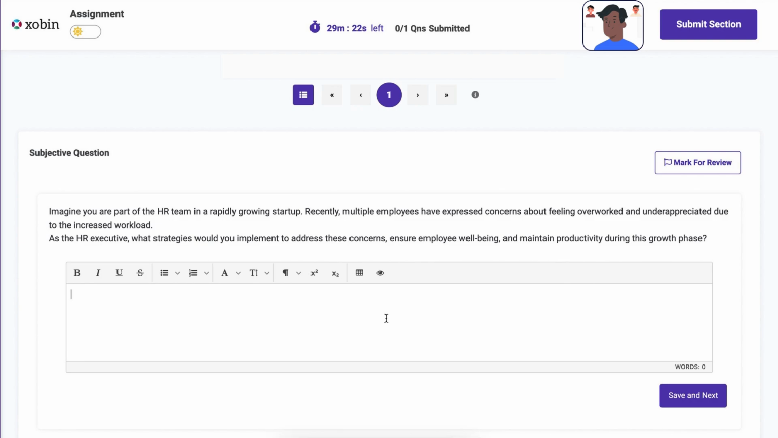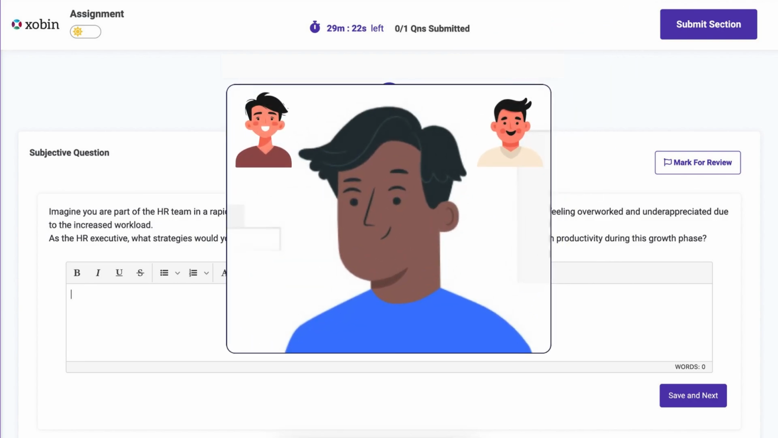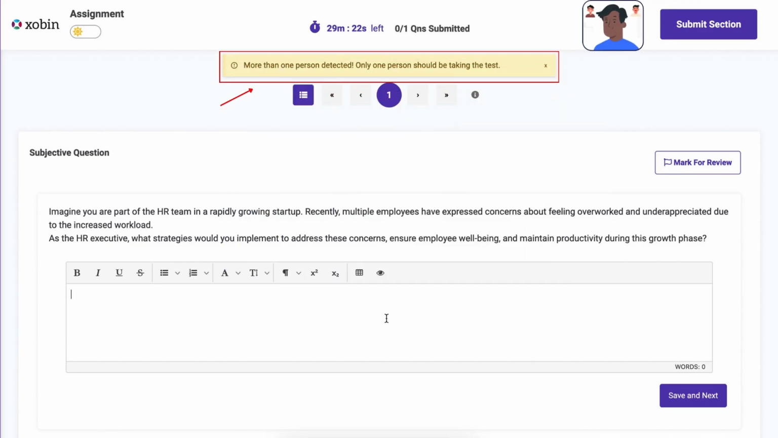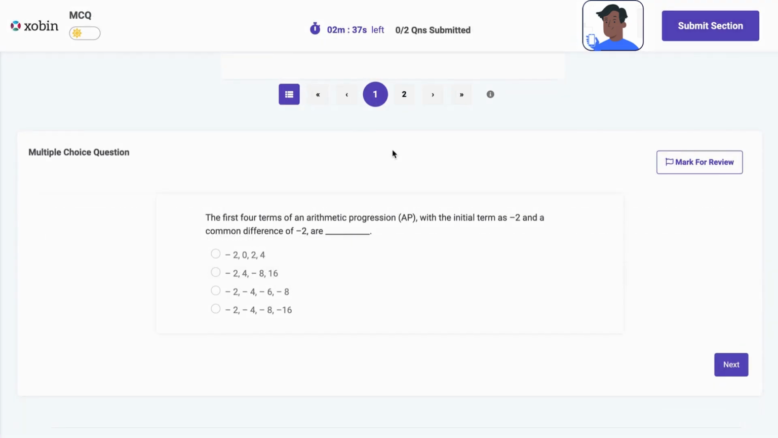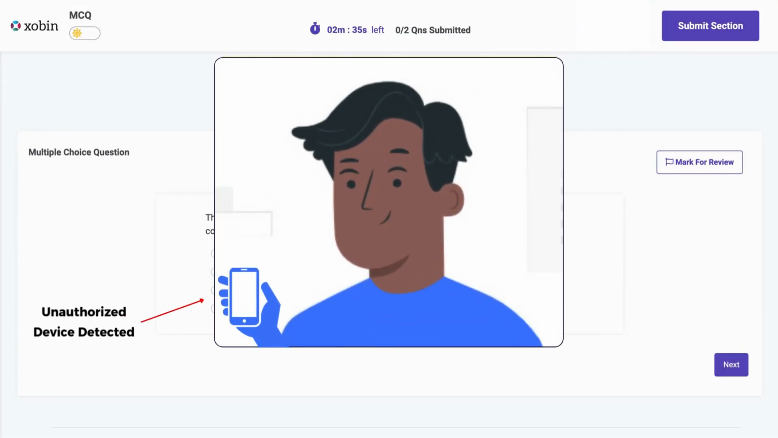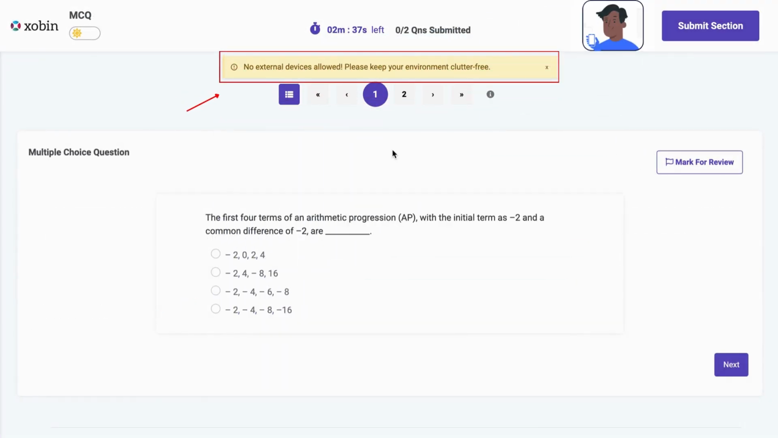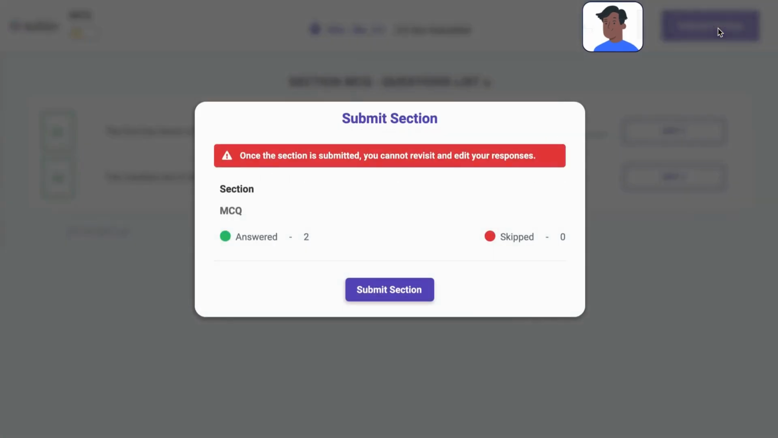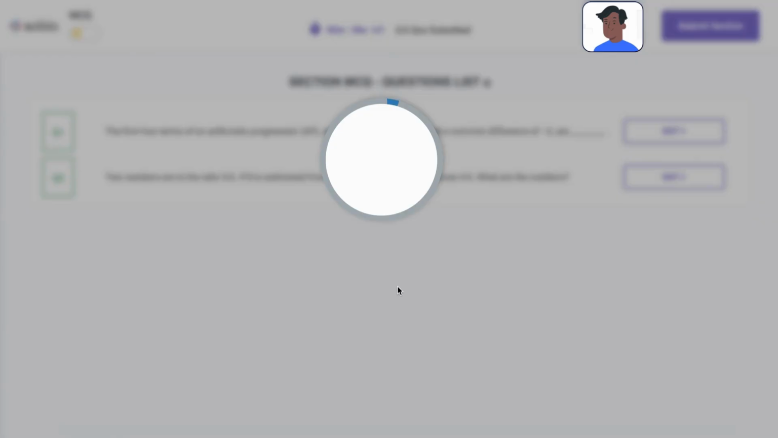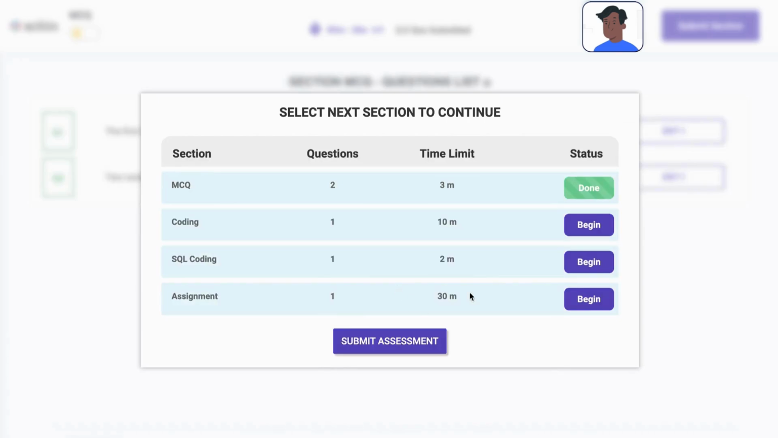Then after some time, we can see there are multiple people in the background. This act seems suspicious, which raises an alert as more than one person is detected and only one person should give this test. After that, the candidate also tries to take help of an external device, in this case a phone. That warning is also shown on the screen. With these warnings, the candidate finishes up this section of the assessment and starts with another section.